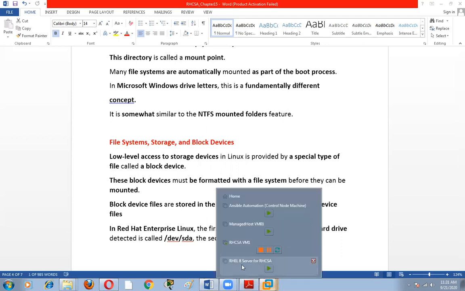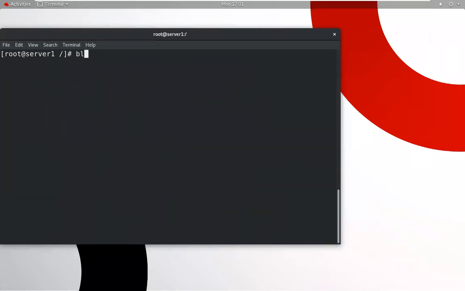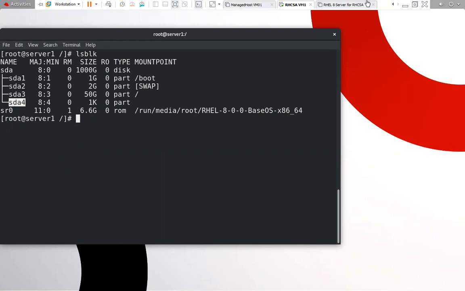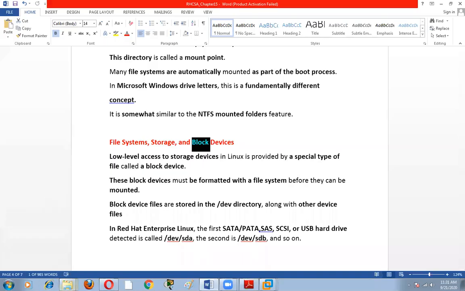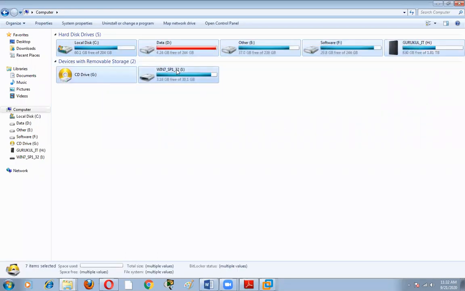We can check by using the command lsblk. Blk means block device, and ls means list. How many hard disks do we have? We have only one hard disk. In this hard disk, we have sda1, sda2, sda3, sda4. So these are the partitions. In Windows, we can check this in graphical mode by going to the partitions.